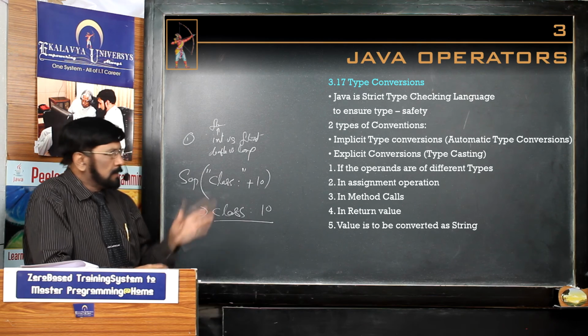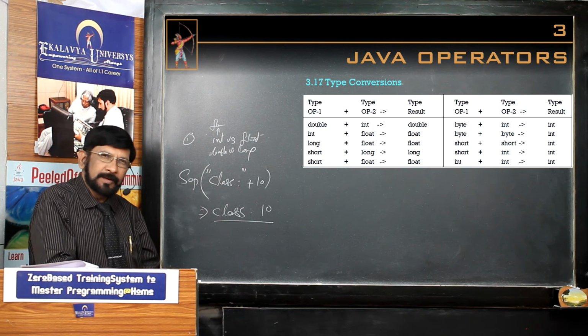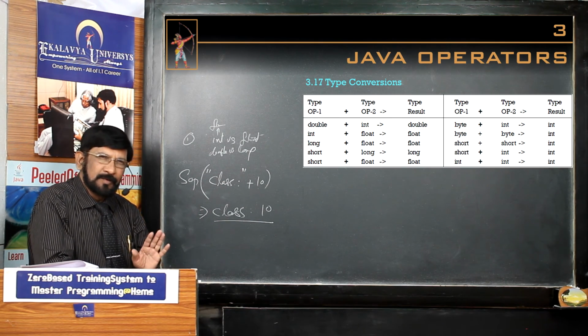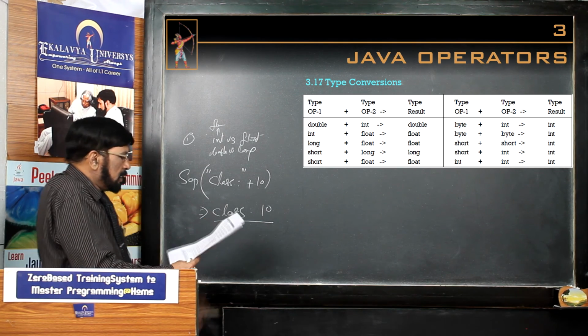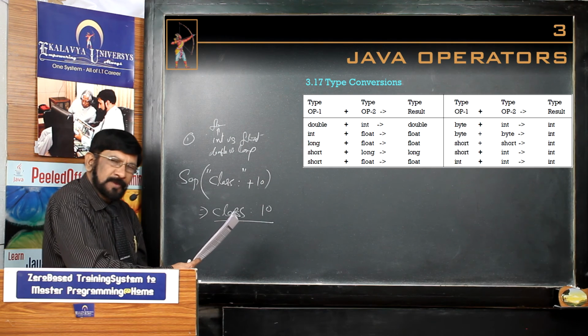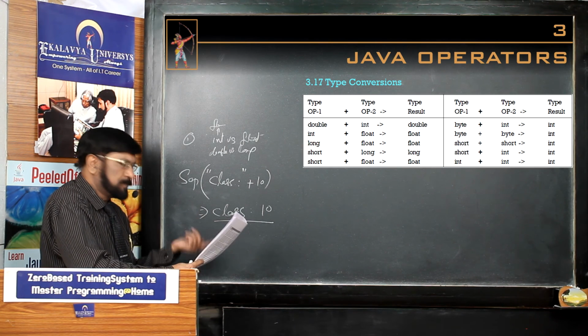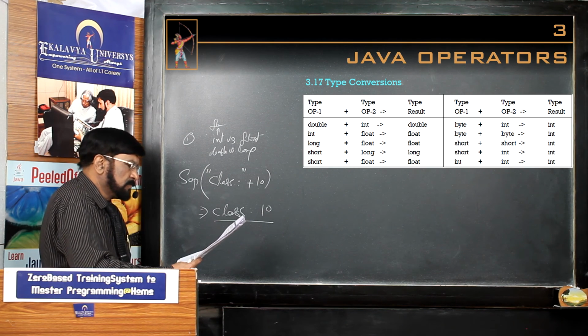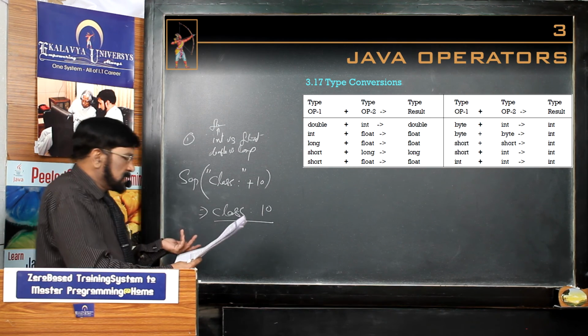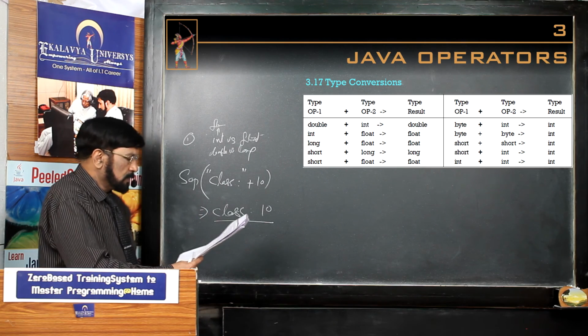And finally, I have given a table, thoroughly study that. Don't see the output. Now here, if you see the table, what is that? Double and int. Double plus int. Then what happens? Int should be promoted as a double, and the ultimate result is a double. Next, int and float. Int is promoted as a float, and float versus float.